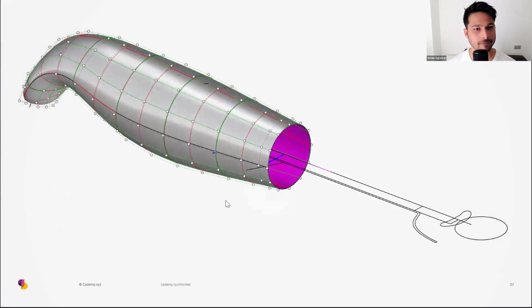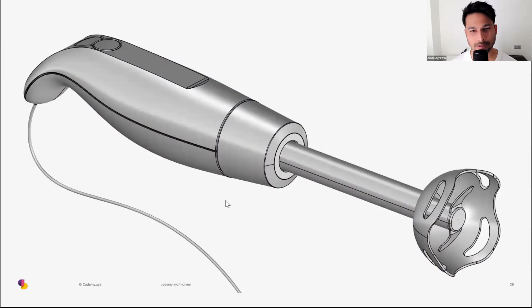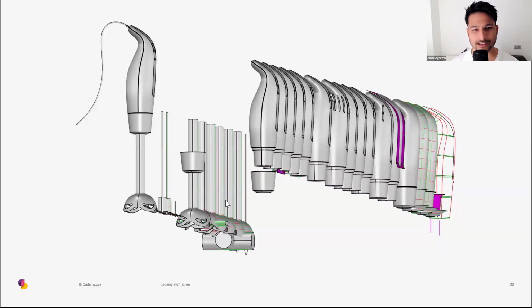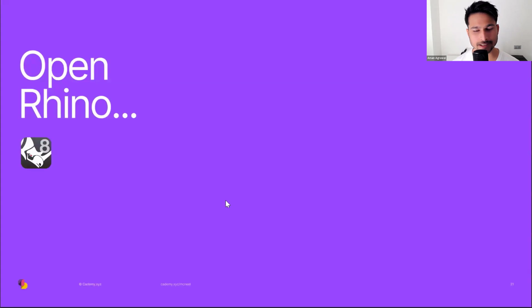And finally, we will stitch it as a surface and apply the solid modeling technique. And at the end, we will isolate a part and we will use Grasshopper to apply a cylindrical pattern on top of it.